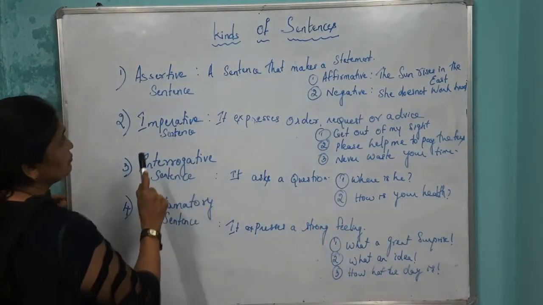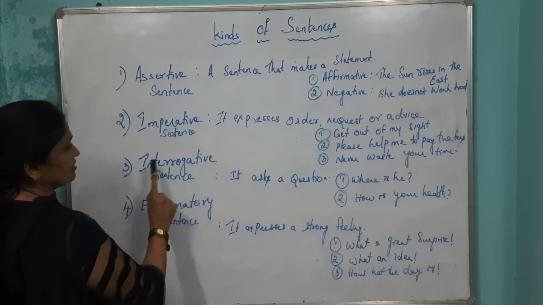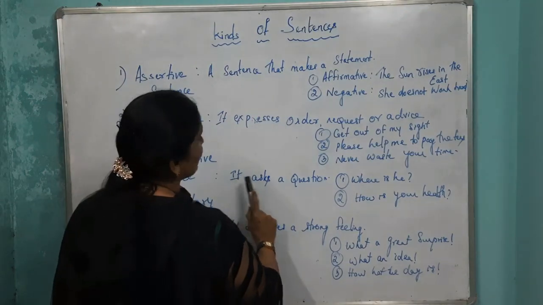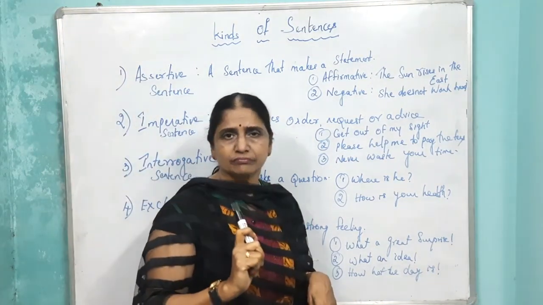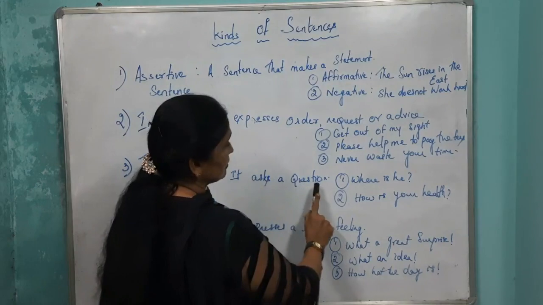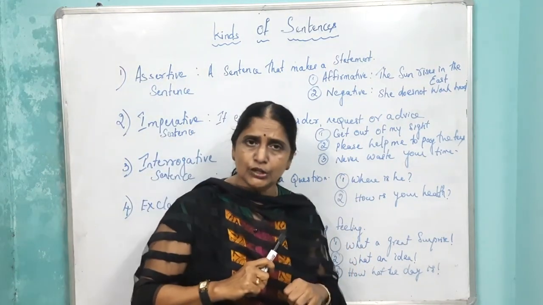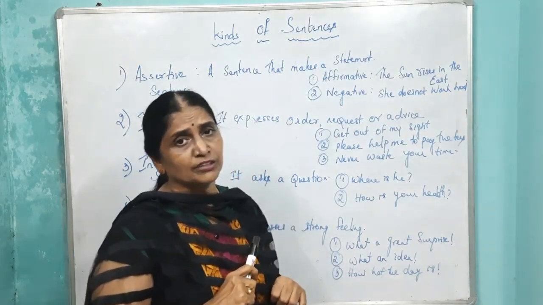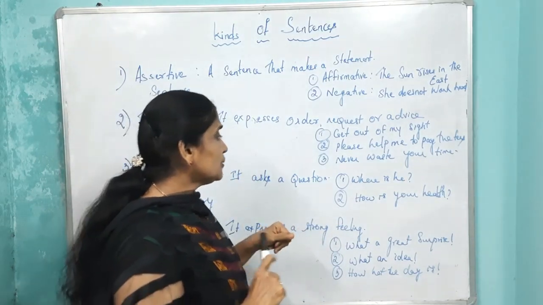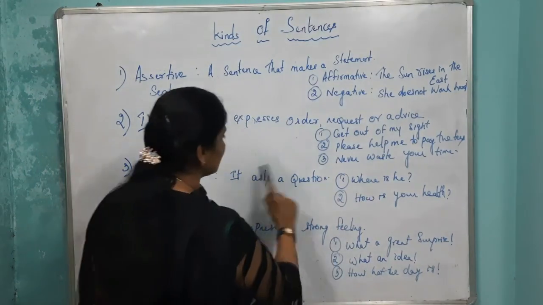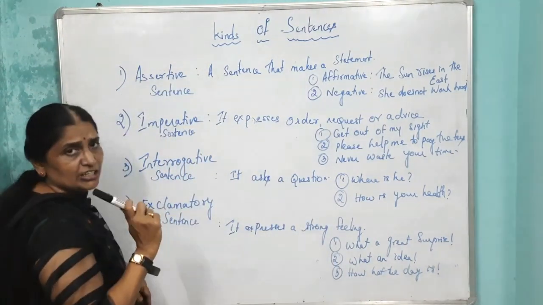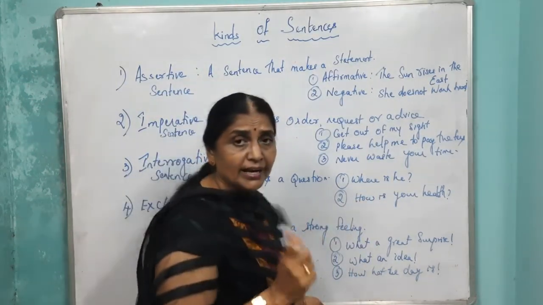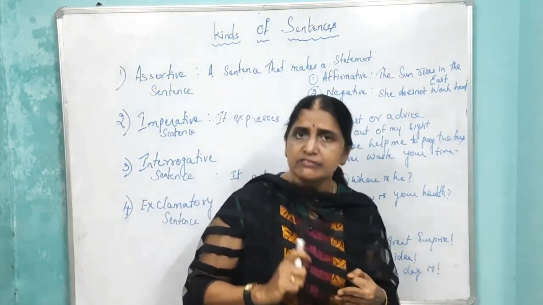The third type of the sentence or third kind of a sentence is interrogative sentence. Interrogative sentence is nothing but it's a question. Okay. Now it asks a question. Where is he? How old are you? How is your health? Where are you going? How is your mother? Okay. Which is your native place? All such things. All questions come under the category of interrogative sentence. Examples. Where is he? How is your health? And this is called interrogative sentence.